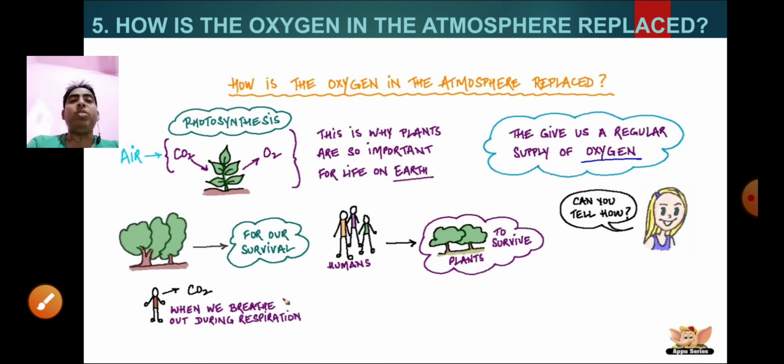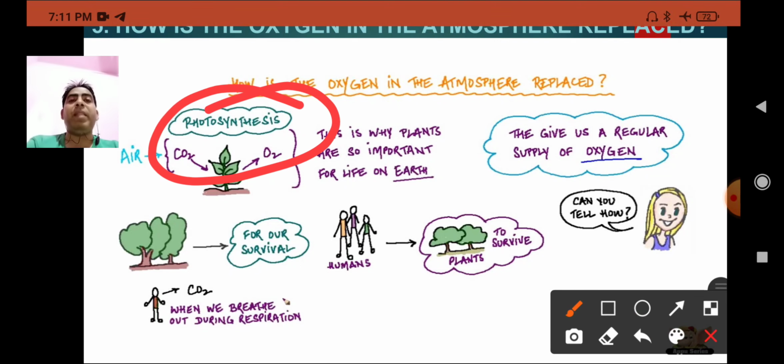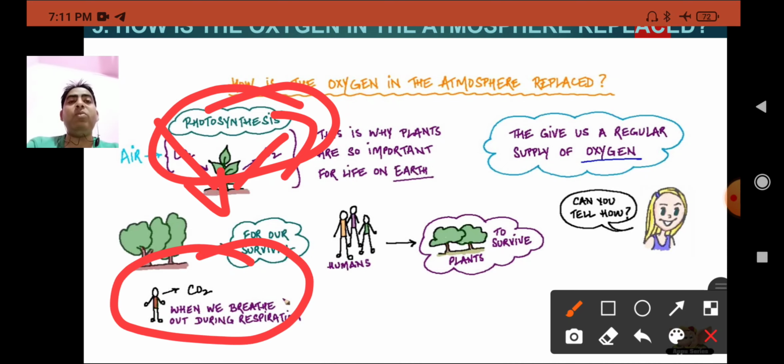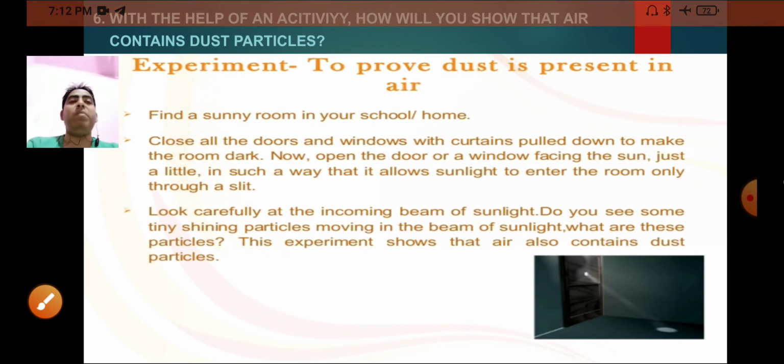Now the next question is, how is the oxygen in the atmosphere replaced? The oxygen is replaced by the process known as photosynthesis. Plants take in carbon dioxide and give out oxygen. This is why plants are so important for life on earth. And what do human beings do? They take in oxygen and release carbon dioxide. Both plants and animals survive in this way.